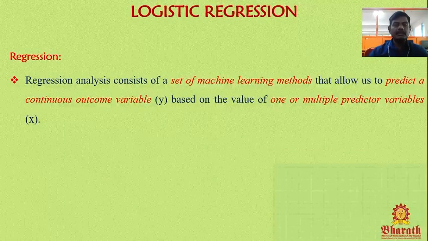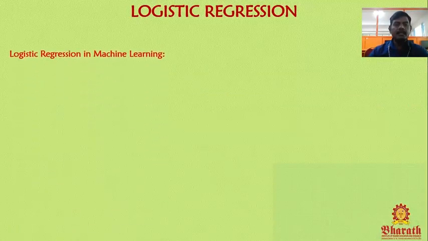So, before going to discuss logistic regression, we need to know what regression is. Regression analysis consists of a set of machine learning algorithms that allow us to predict a continuous outcome variable y based on the value of one or multiple predictor variables. That is the core concept of regression. So it is a set of machine learning algorithms for predicting a continuous outcome variable y, based on one predictor variable or more than one predictor variable. This is the definition of regression.